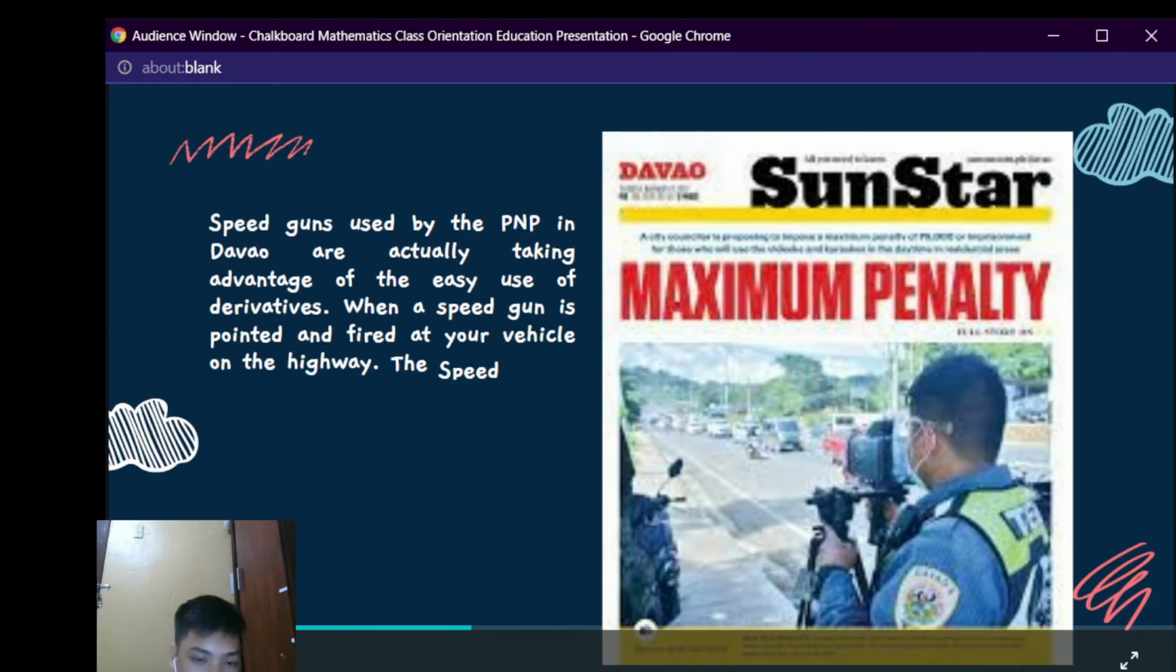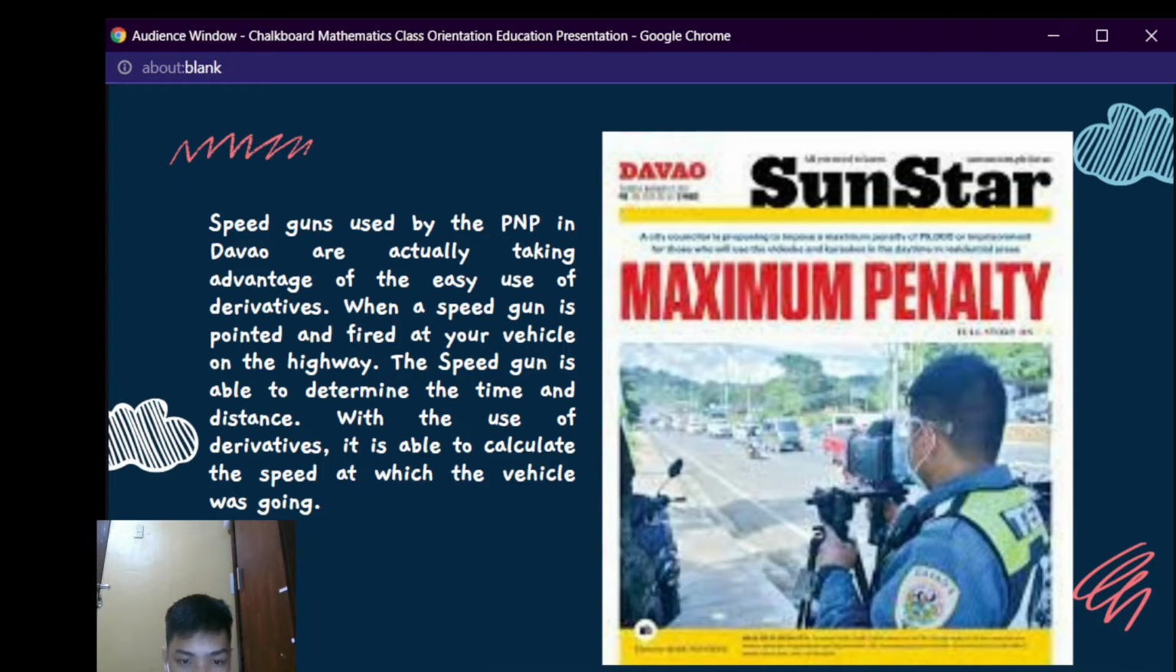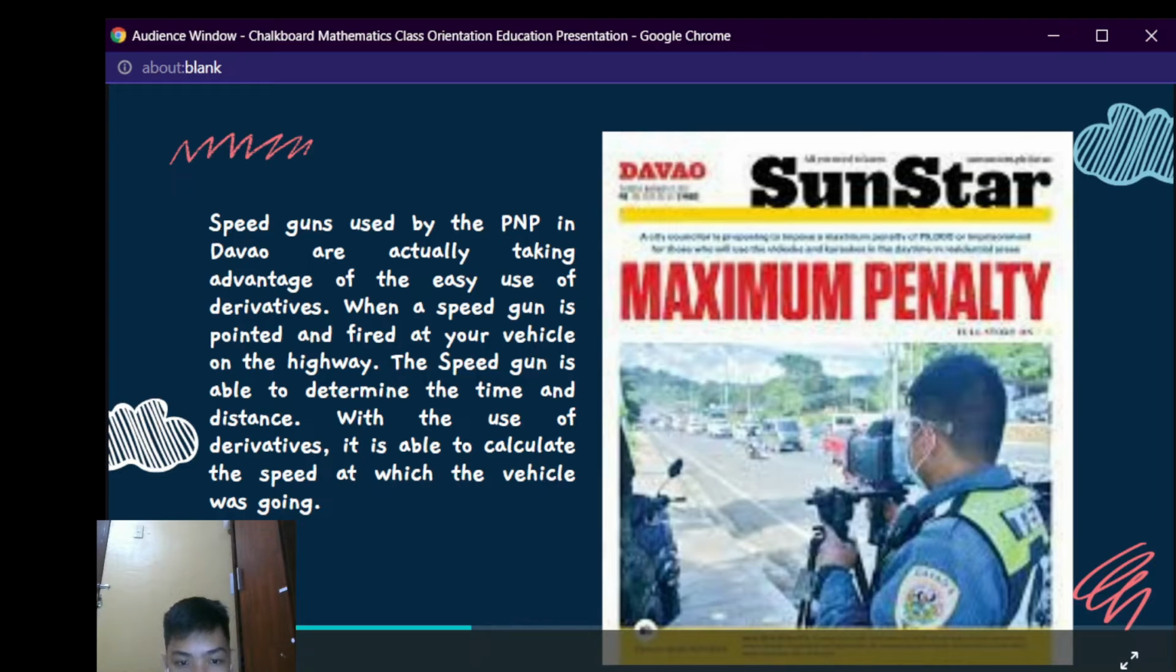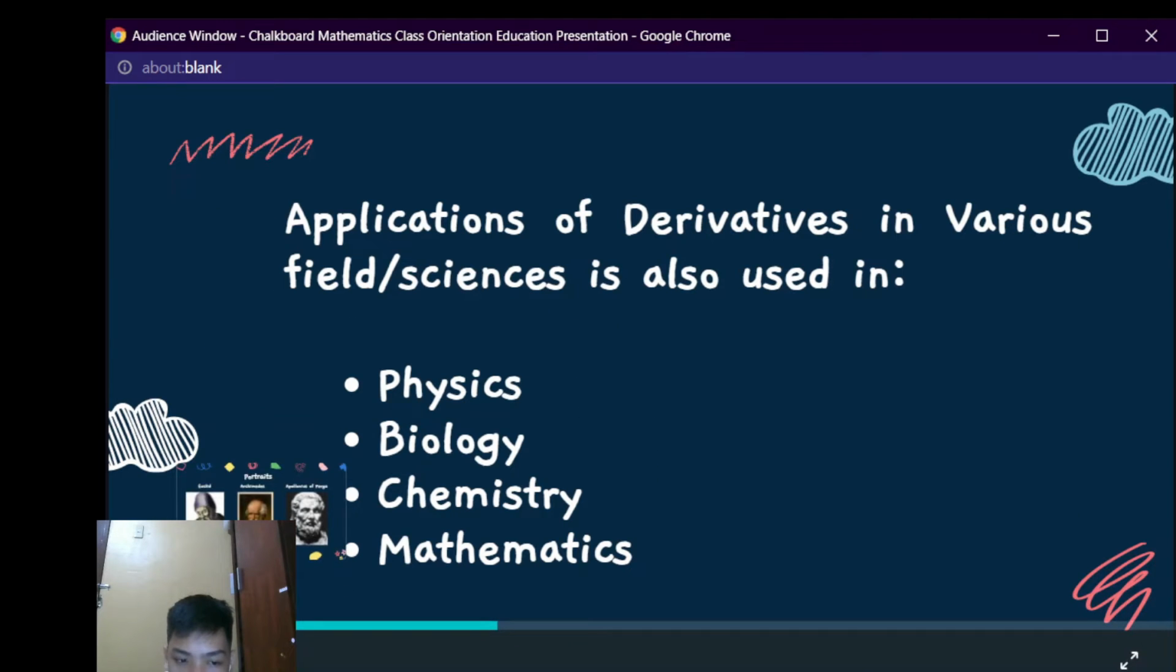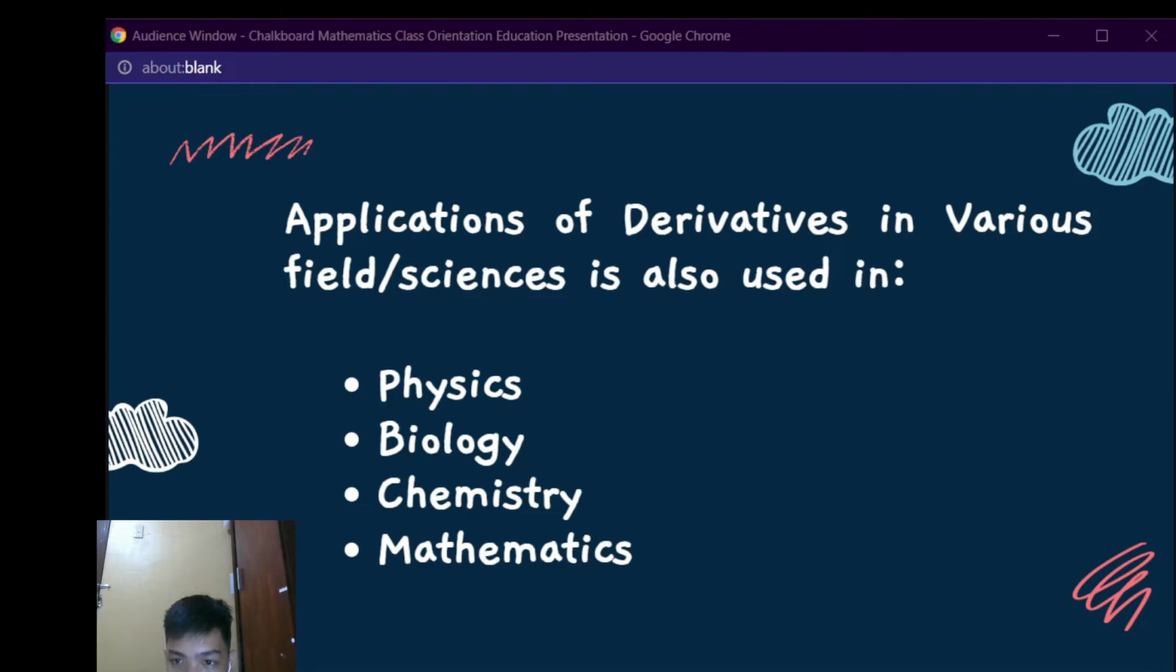Another example is determining the speed of a vehicle. Speed guns used by the PNP in Davao are actually taking advantage of the easy use of derivatives. When a speed gun is pointed and fired at your vehicle on the highway, the speed gun is able to determine the time and distance. With the use of derivatives, it is able to calculate the speed at which the vehicle was going. Not just that, derivatives are also used in various fields and sciences such as physics, biology, chemistry, and mathematics.